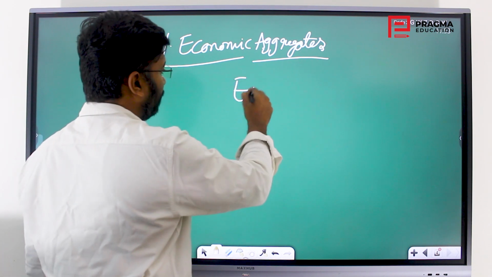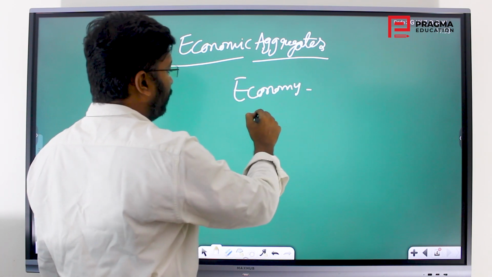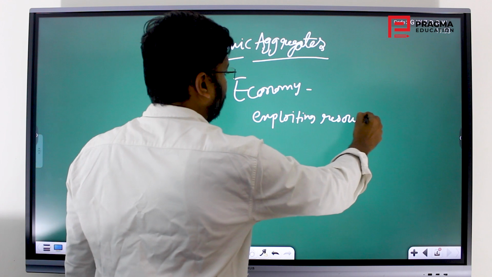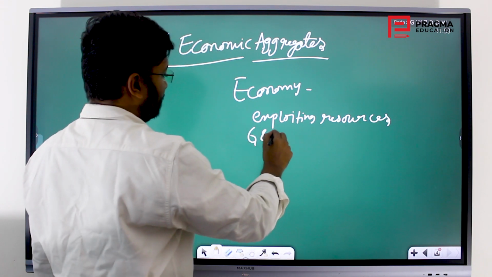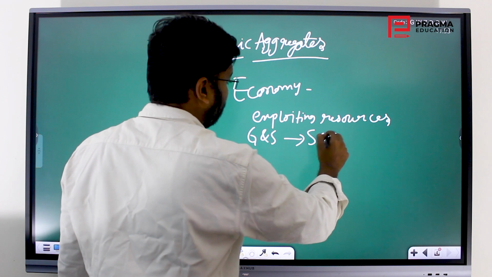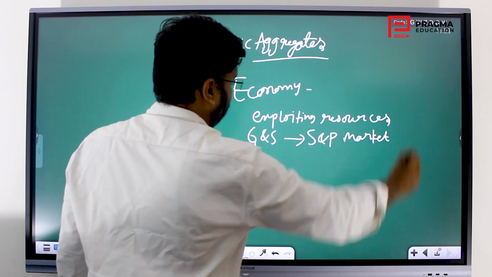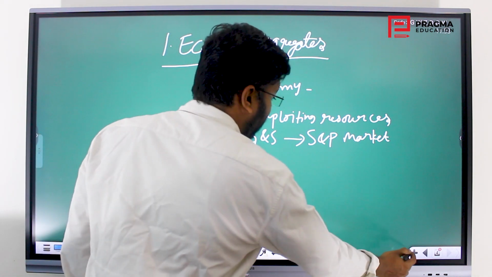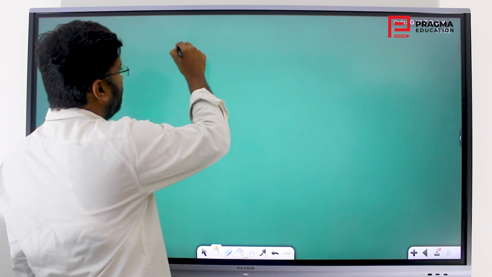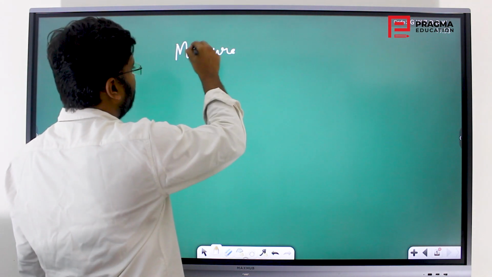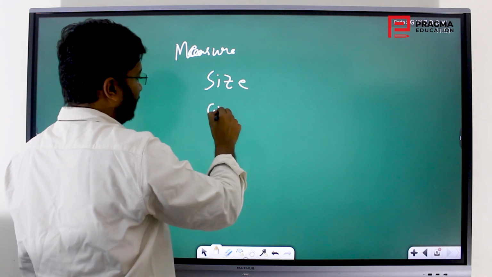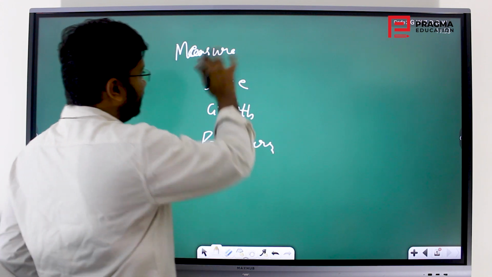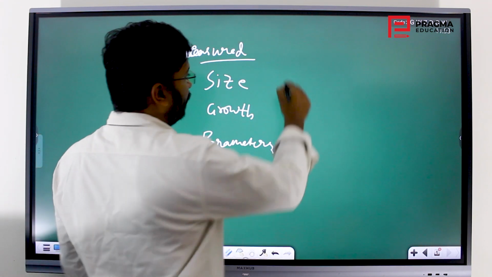So what is economy about? It is about exploiting resources and creating goods and services for sale and purchase in the market. So this is what economy is totally about. So while we say economic aggregates, what does it mean? We would want to measure how much the economy is, whether it is the size, the growth, or what other parameters can be measured through a few aggregates.